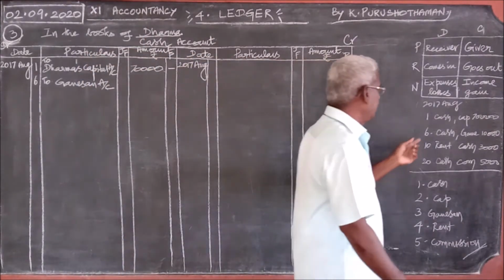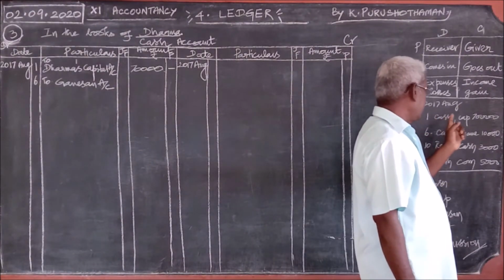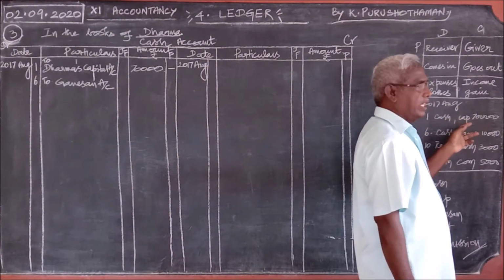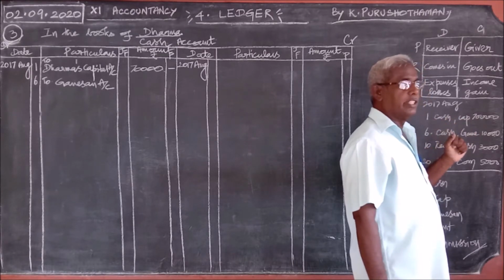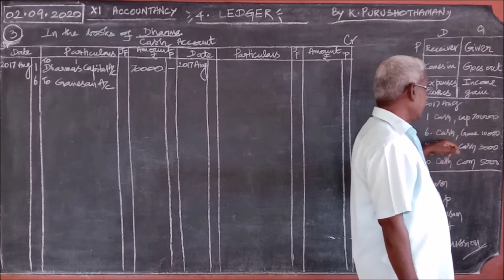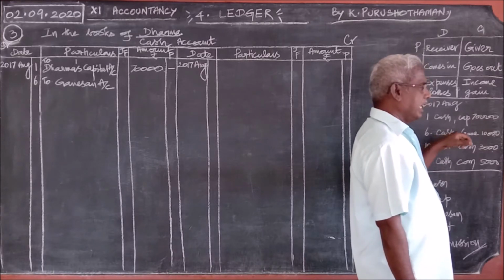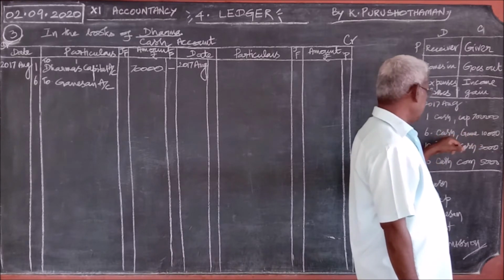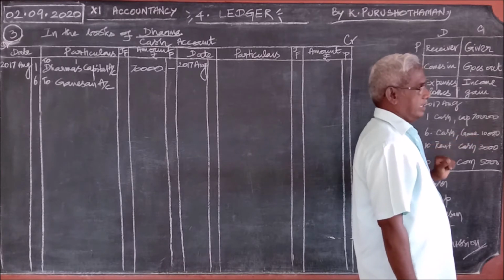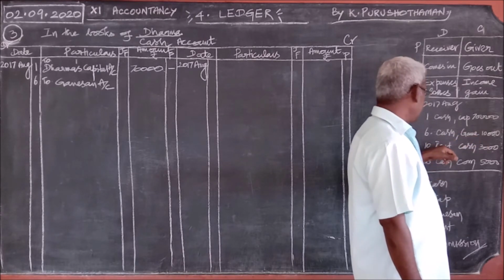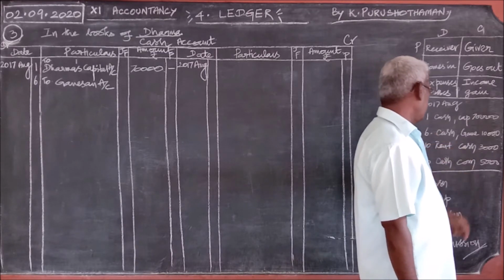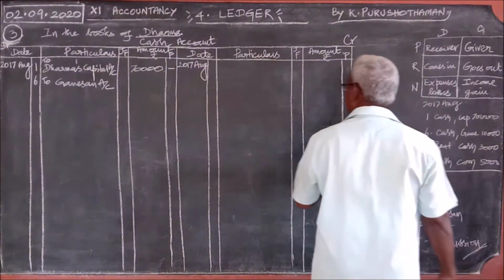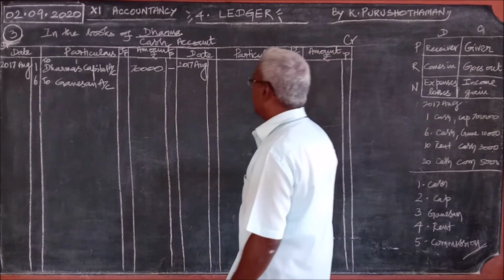Say for example, the first journal entry is cash to Dharma's capital account. In the cash account ledger, you should write Dharma's capital account. Then the second one, cash account debtor to Ganesan account. What is coming along with cash? That is Ganesan account, 10,000. Then in the next one, rent account debtor to cash account, where cash appears on the credit side.